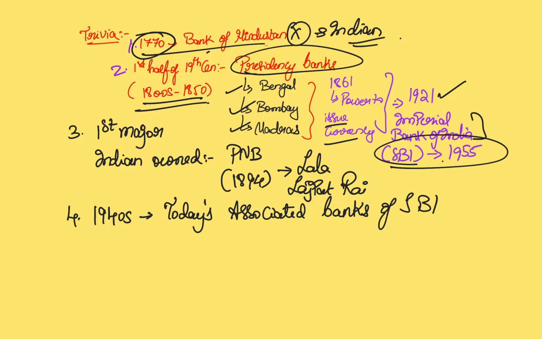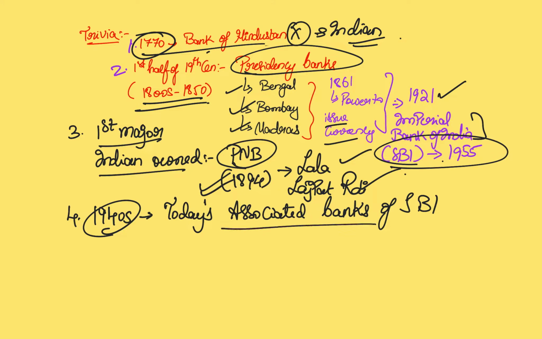So it is important to remember the chronology of these trivial points because previous year questions were asked from these areas. Another important point, the first major Indian owned bank is the Punjab National Bank in 1894, and who helped in the formation of this bank? Lala Lajpat Rai. So in the 1940s, a lot of banks, which we know today as the associated banks of SBI, like State Bank of Mysore, State Bank of Hyderabad, Travancore, etc., were created. Just remember this roughly to arrange questions if there is a possible chronological question. So that is why I'm giving this information.